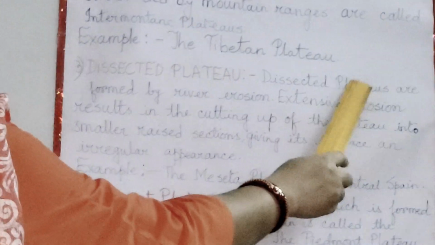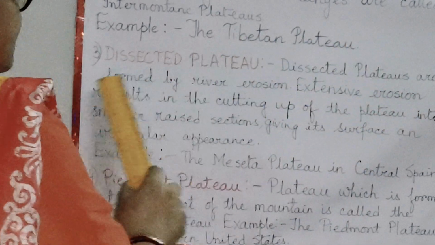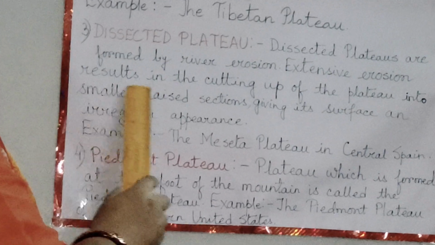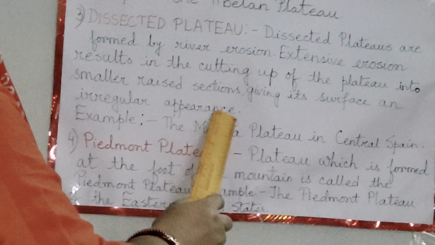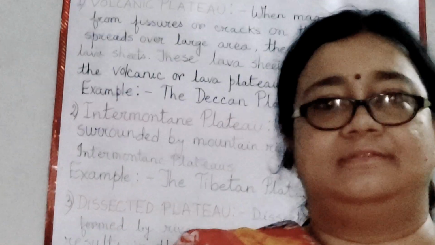The third type of plateau that we are going to study now is the dissected plateau. Now the dissected plateau is formed by the erosional work of the river. Let us see the definition of the dissected plateau. Dissected plateaus are formed by river erosion. Extensive erosion results in the cutting up of the plateau into smaller raised sections, giving its surface an irregular appearance. For example, the Meseta Plateau in central Spain.